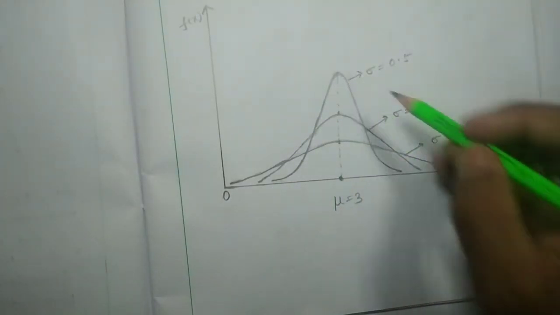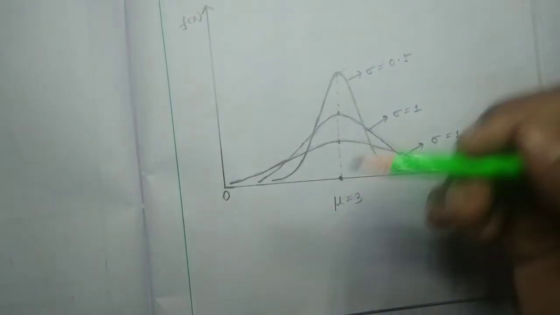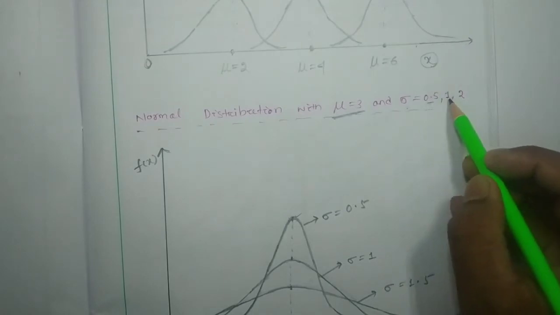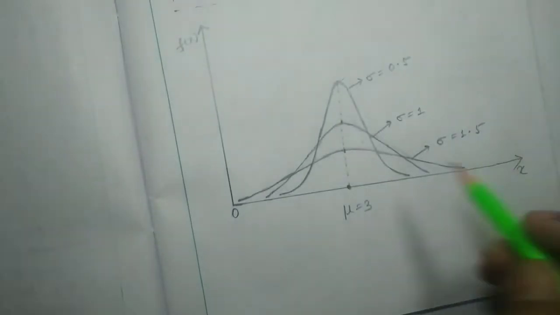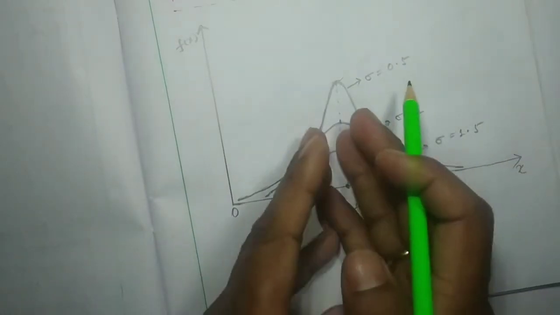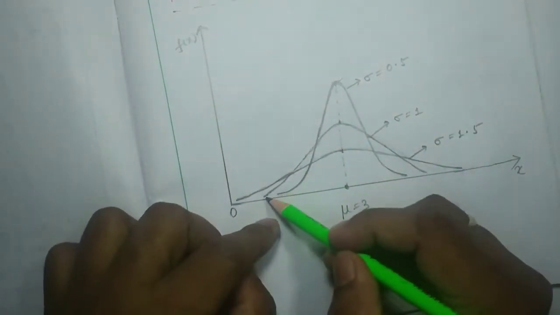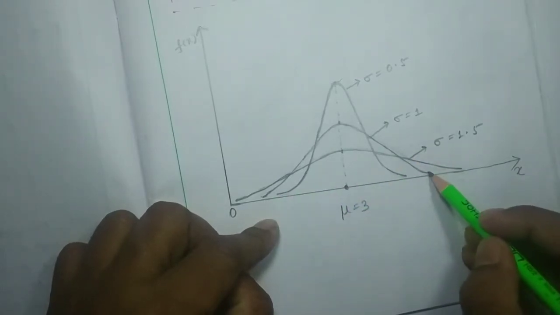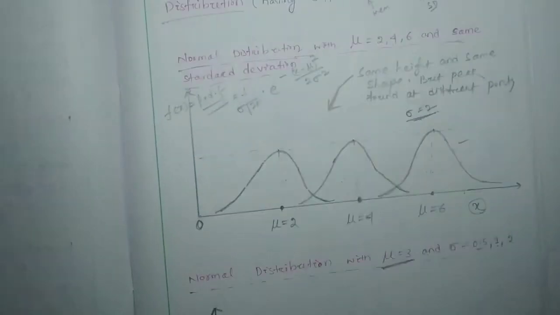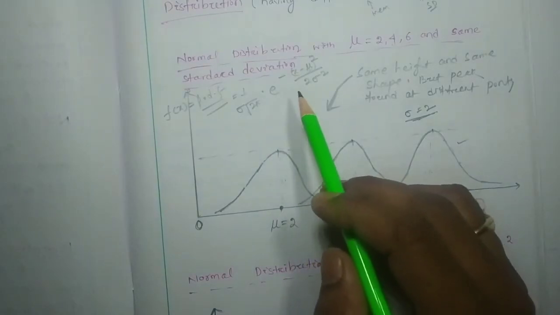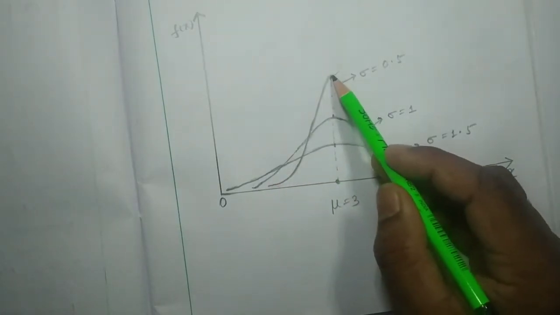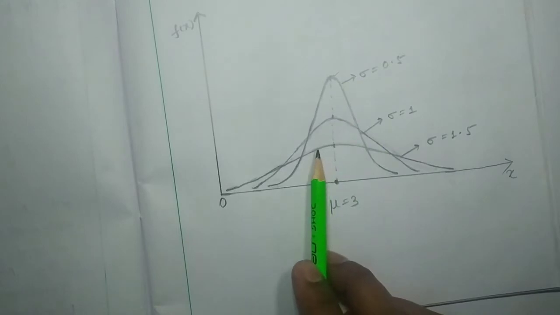Now if we increase this sigma value from 0.5 to 1, what is going to happen? This curve is going to spread towards left and right. You can check in your rough work by considering sigma equal to 1 for this equation and varying the x, and you are going to get this curve. That means its peak has been reduced but it has spread towards left and right.